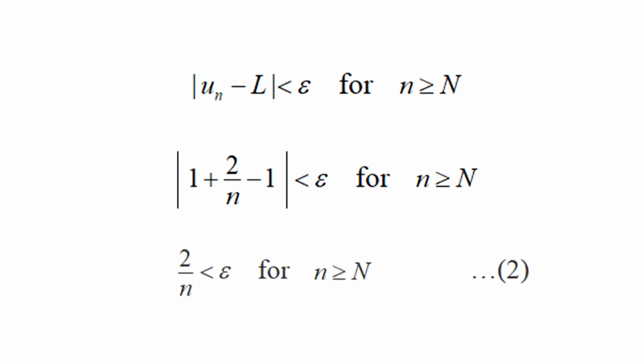That is, such that 2/n is less than epsilon for n greater than or equal to N, equation number 2. That is, depending on epsilon greater than 0, if we choose a positive integer N such that N is greater than or equal to 2/epsilon, then statement 2 holds. So, the sequence u_n converges to 1.